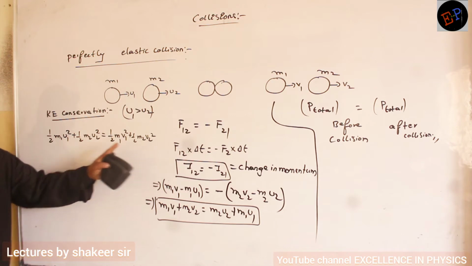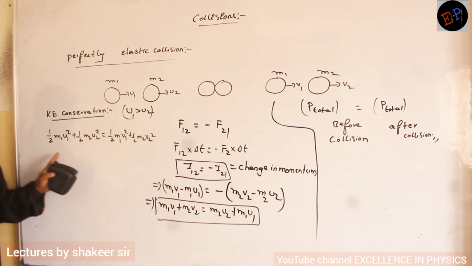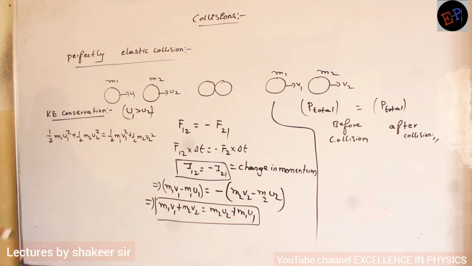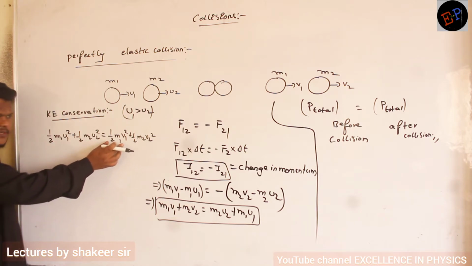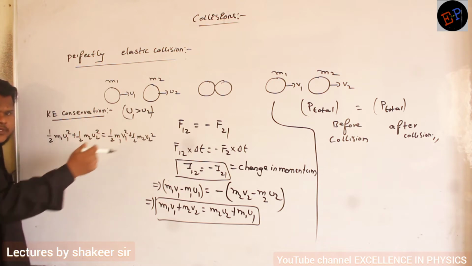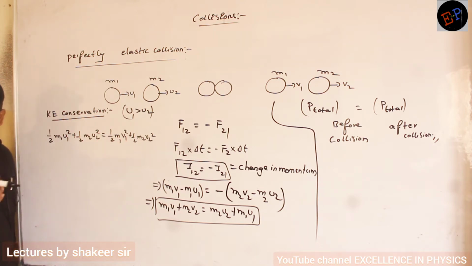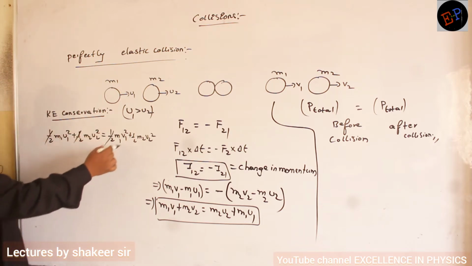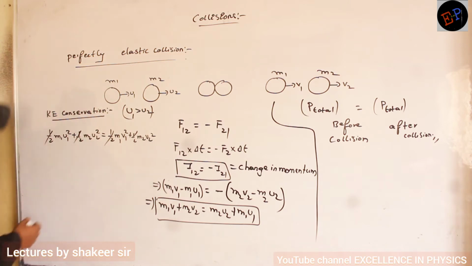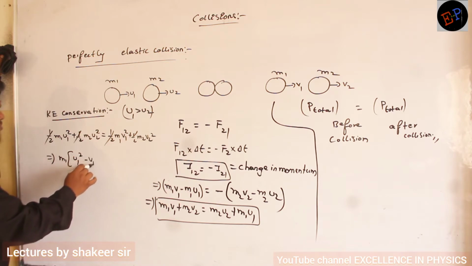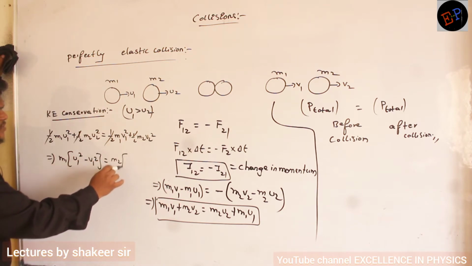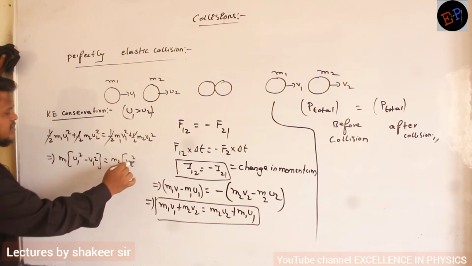Now can you say what is the meaning of this equation? This is the total kinetic energy before collision: kinetic energy of the first body and kinetic energy of the second body before collision, and the same after collision. Kinetic energies also must be conserved. Clear, no? So if I cancel the half and half, what will I get? I will take all m1 values on one side: m1 into u1 square minus v1 square. Now I will take all m2 values on one side: m2 into v2 square minus u2 square.